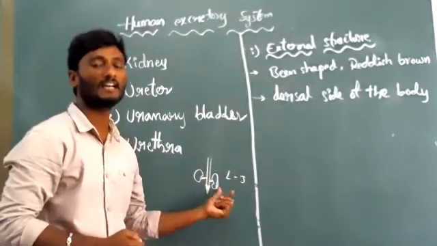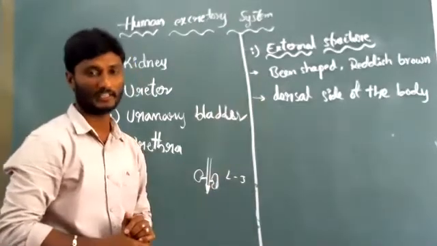These two kidneys are located there in the human body.